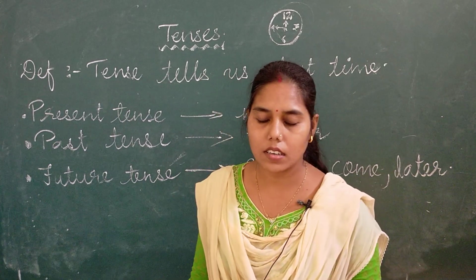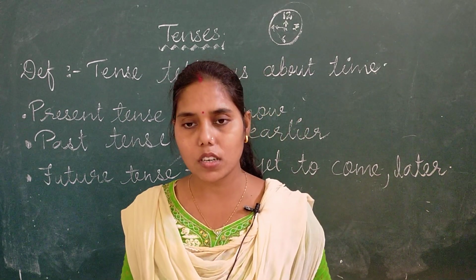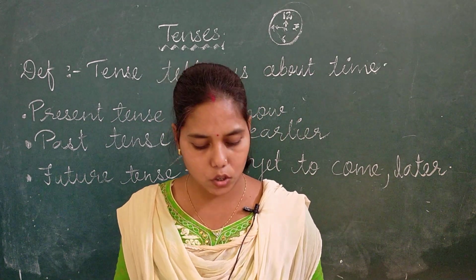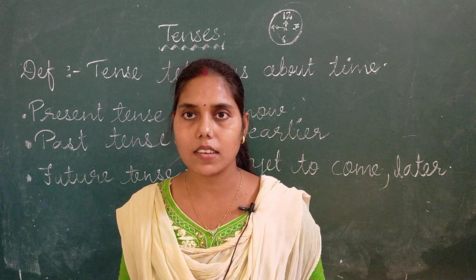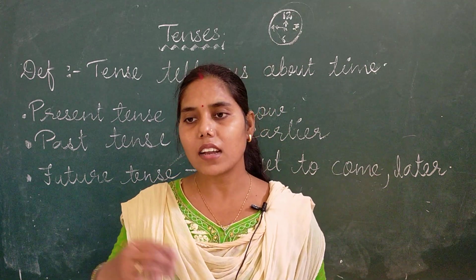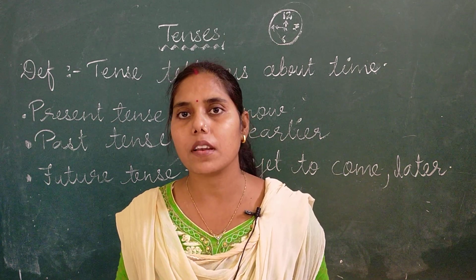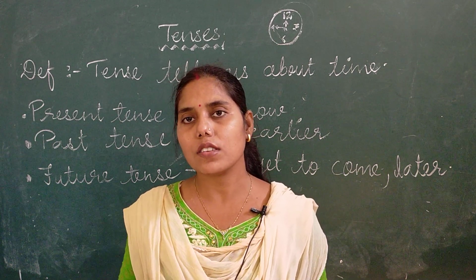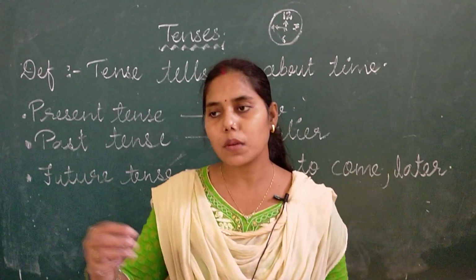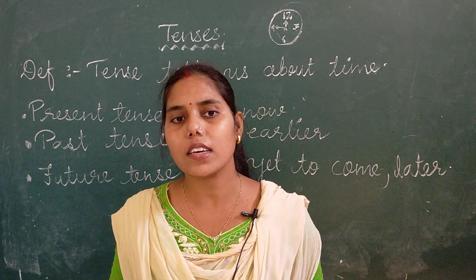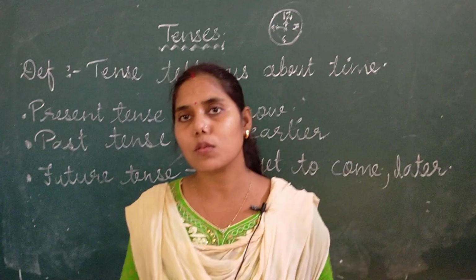So next, future tense. A future tense verb tells you about an action in the future time. That is, the action is yet to happen. The action is going to be done. Means future में अभी कुछ होने वाला है. Like I will go to market tomorrow.